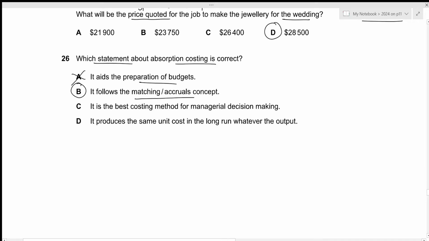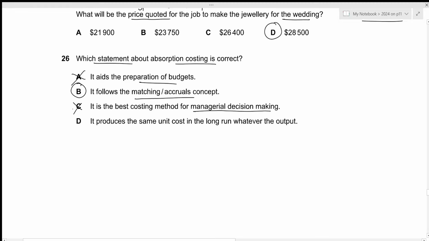It is the best costing method for managerial decision making. That is not true because absorption costing just divides the total fixed overheads based on the number of hours. A more realistic approach would be to divide it based on the activities in which the overheads are incurred. So that will be part of our activity-based costing, which we will learn more about in our second year. So that is included within paper 4.